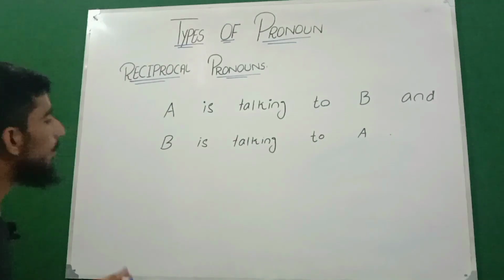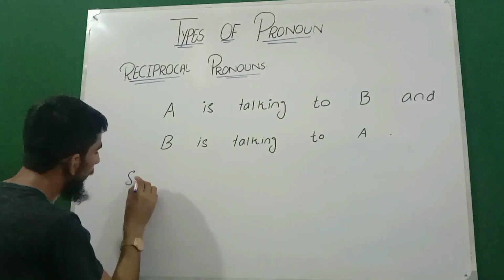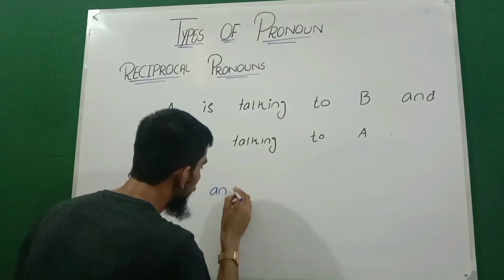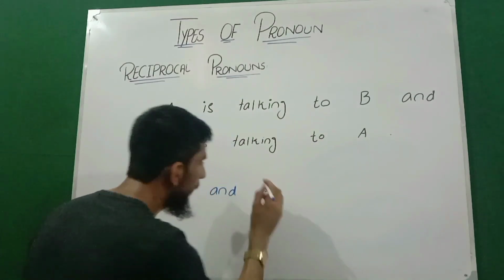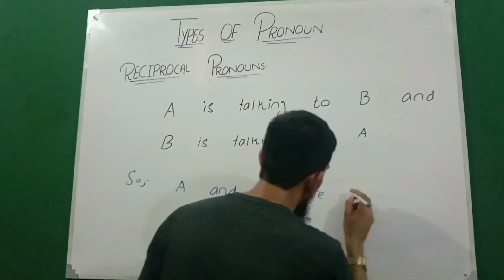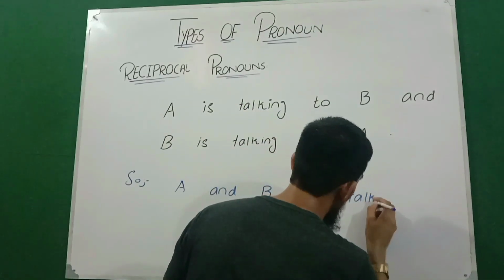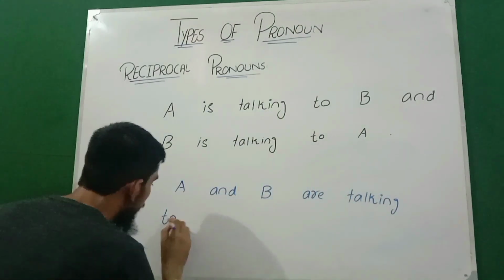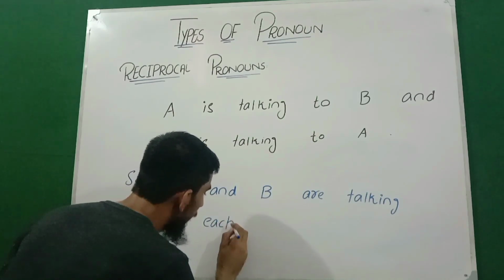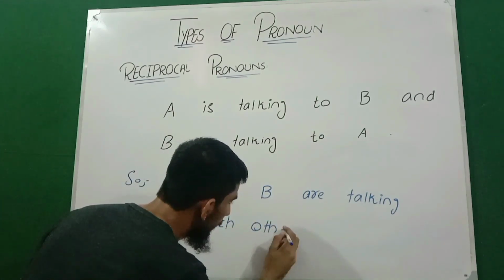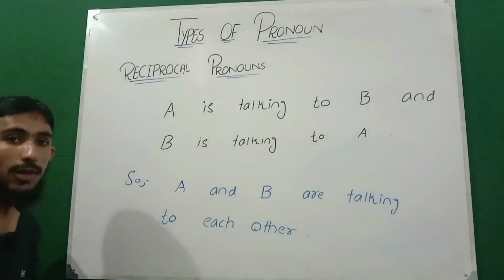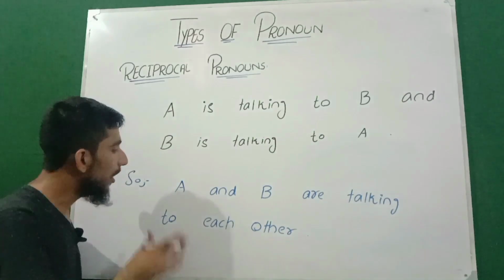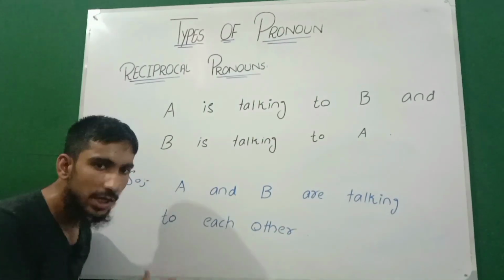Now from this example we have learned that A and B are talking to each other. So we have learned through this example that A is talking to B and B is talking to A. We learned that A and B are talking to each other.